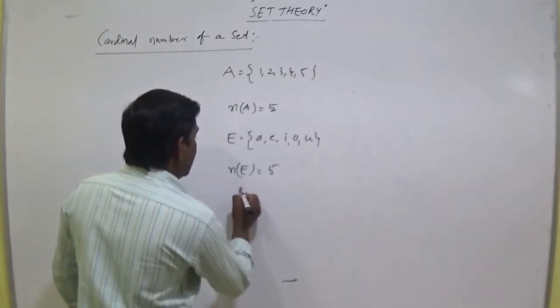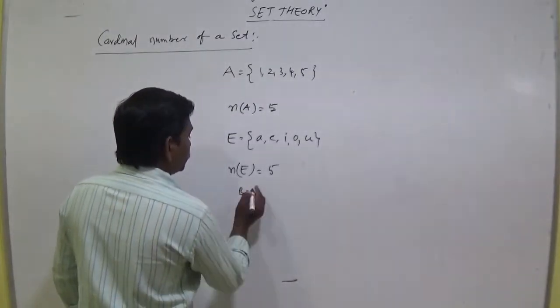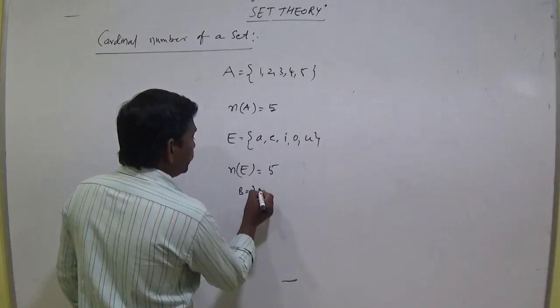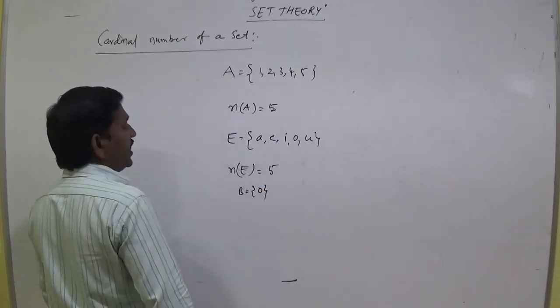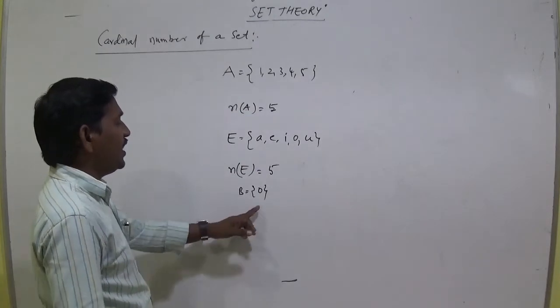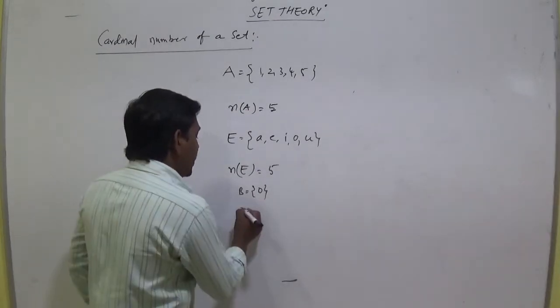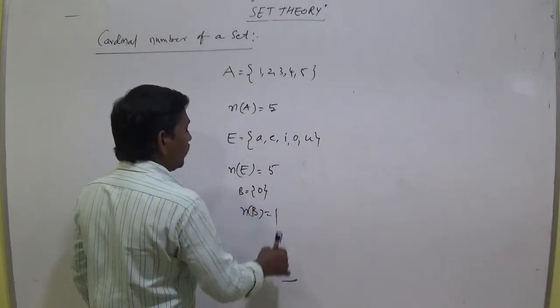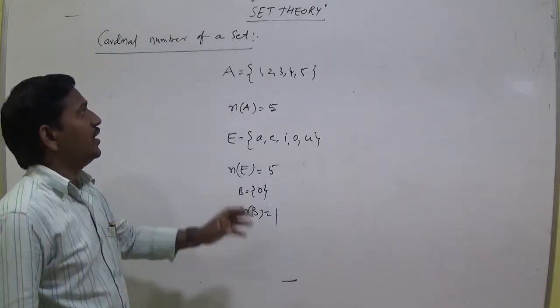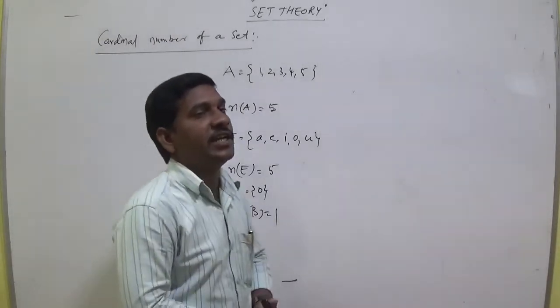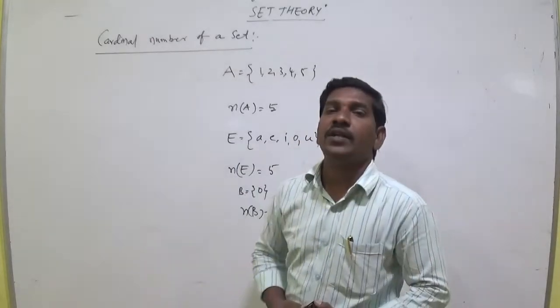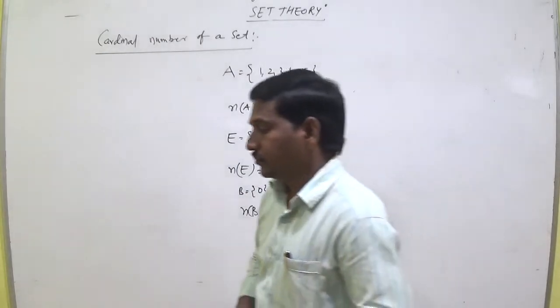And B equal to the set with only one element, that is 0. So n(B) equal to 1. The number of elements contained in a set is called the cardinal number of the set.